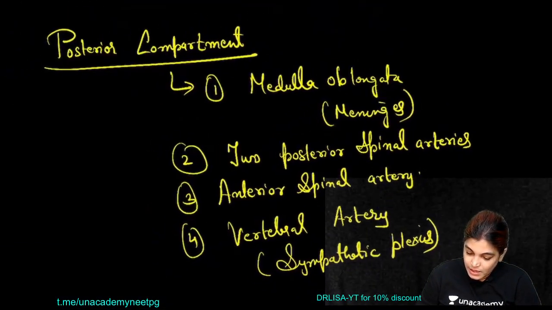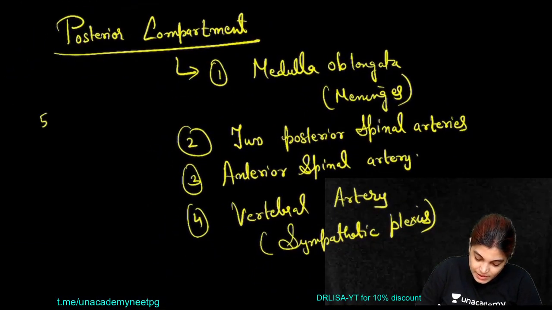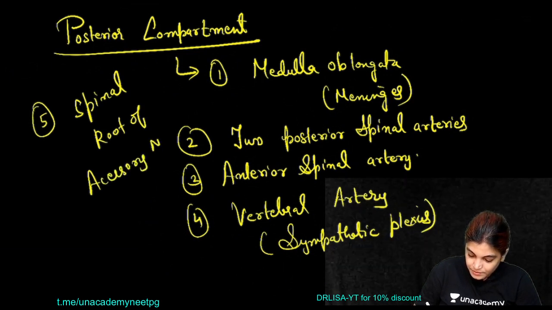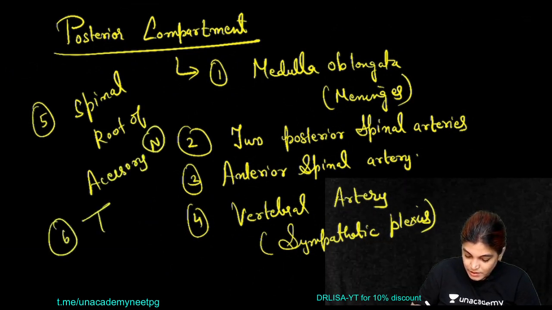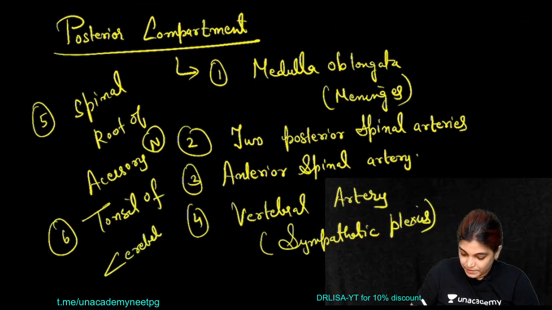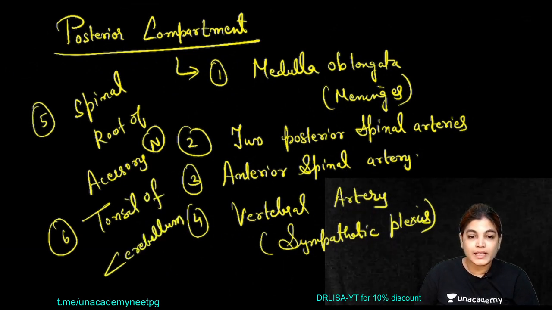So write it on the list. And also sometimes the tonsil of cerebellum. Yes, these are the list of structures passing through the posterior compartment.